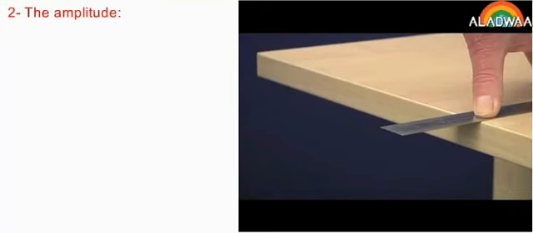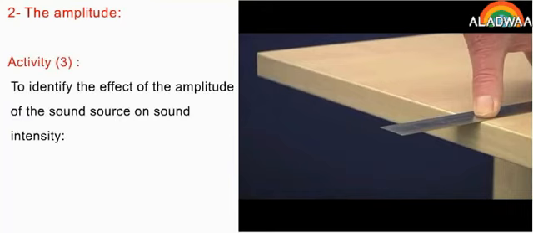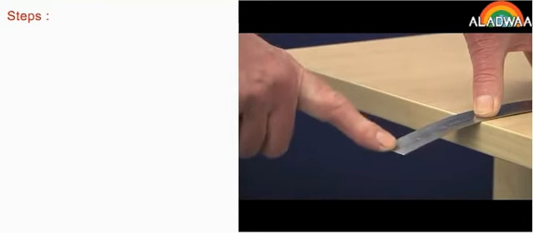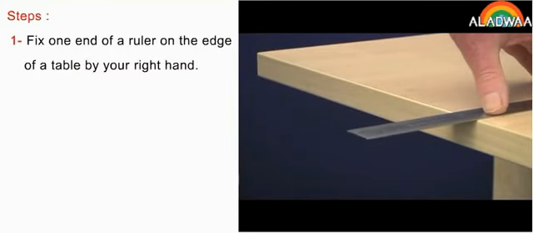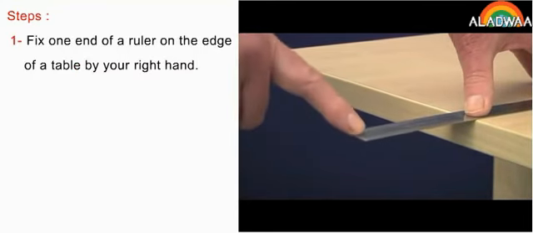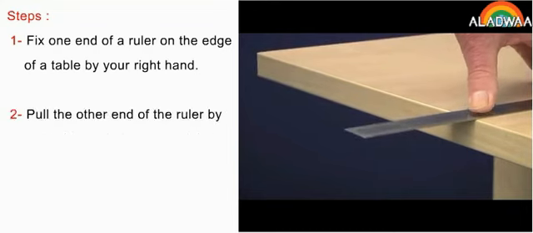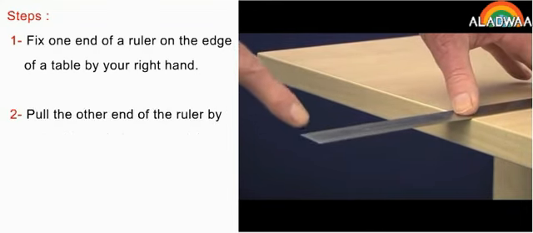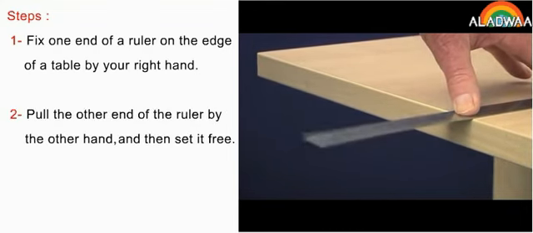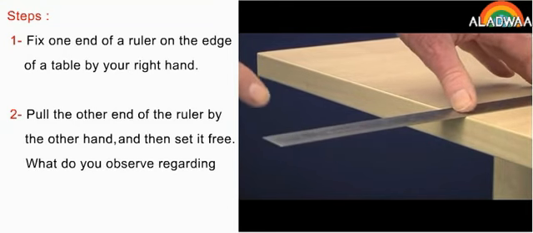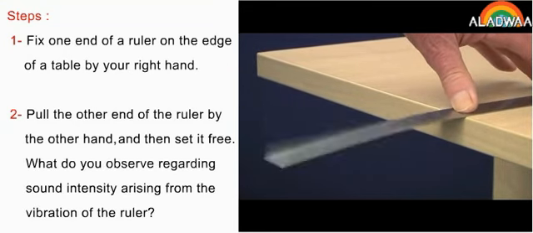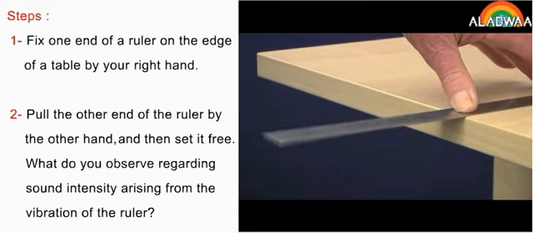The amplitude. Activity 3. To identify the effect of the amplitude of the sound source on sound intensity. Steps. Fix one end of a ruler on the edge of a table by your right hand. Pull the other end of the ruler by the other hand and then set it free. What do you observe regarding sound intensity arising from the vibration of the ruler?